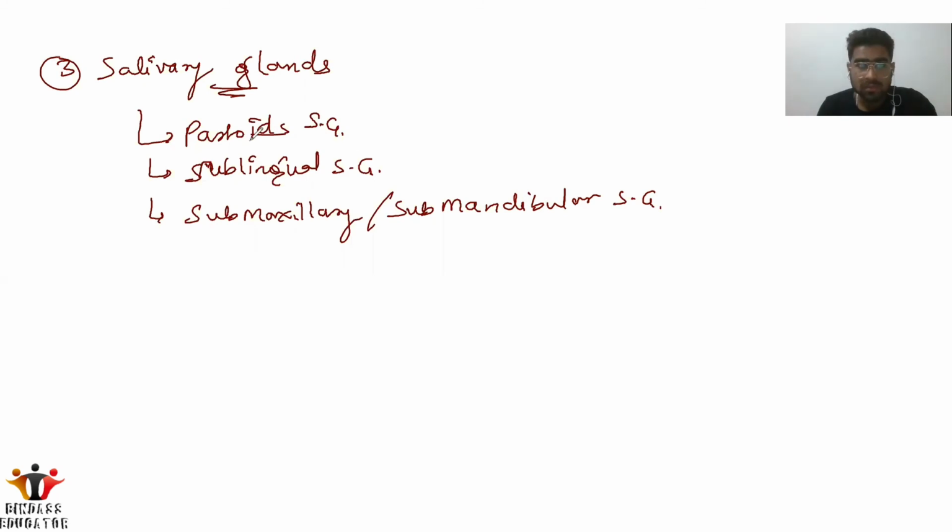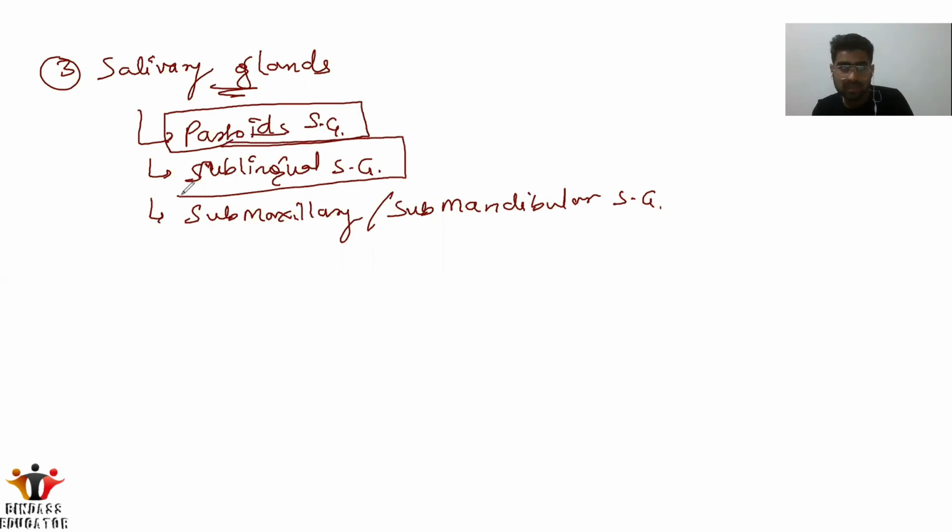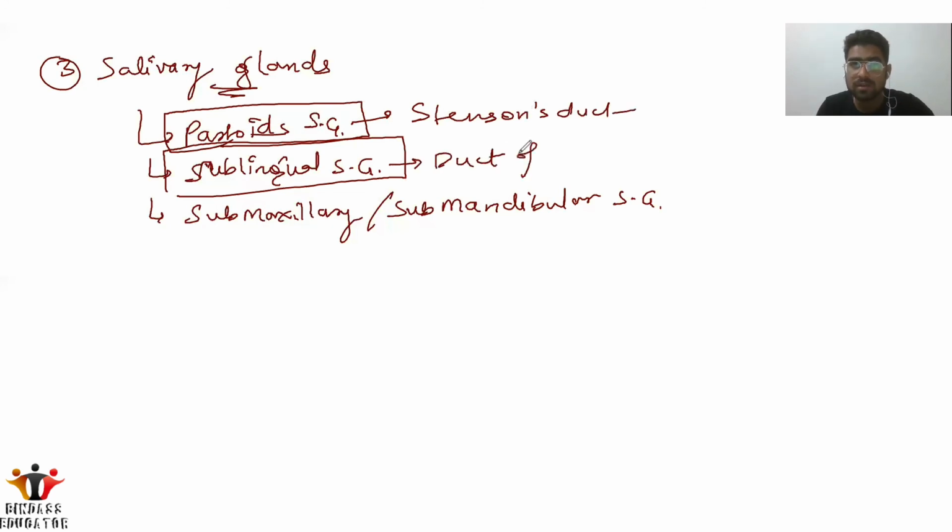Okay, now in this, the sublingual is present beneath the tongue. Parotid is present near the third, fourth molar. And the submaxillary is present in the mandible, in the lower jaw. Now the ducts: in the parotid we have Stenson's duct. For the sublingual we have the duct of Rivinus, and for the submaxillary we have Wharton's duct.